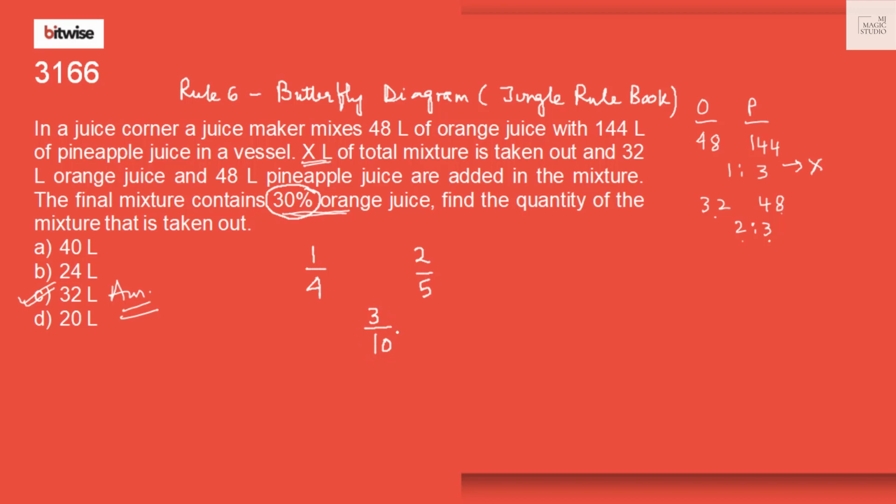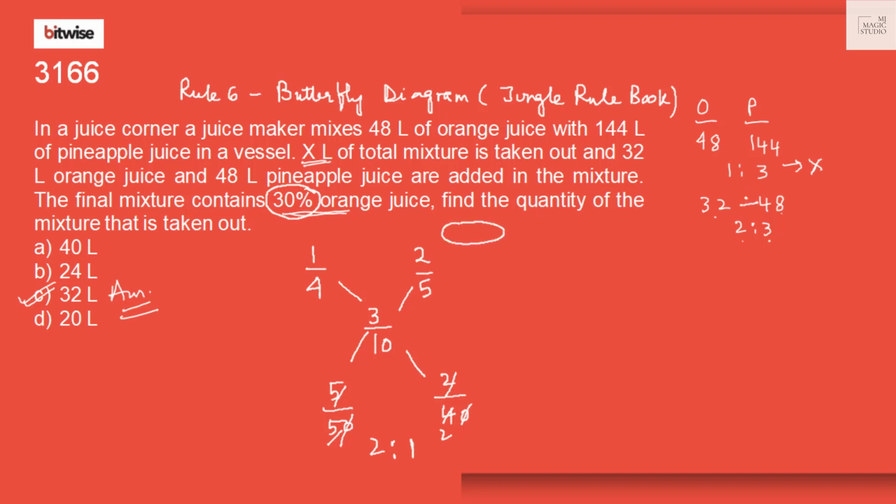So to get 3/10: 1/4 minus 3/10, that is 10 minus 12, mod is 2/40. And 2/5 minus 3/10 is 20 minus 15, that is 5/50. So the ratio we are getting is 2:1.